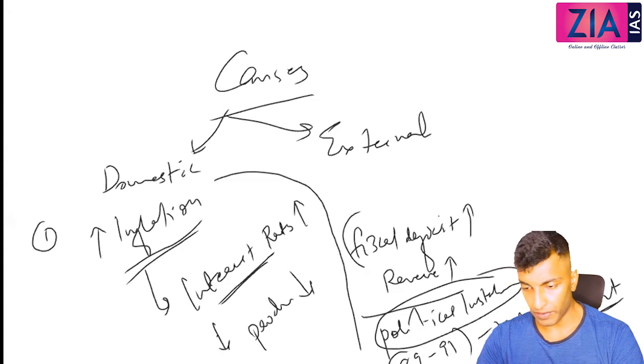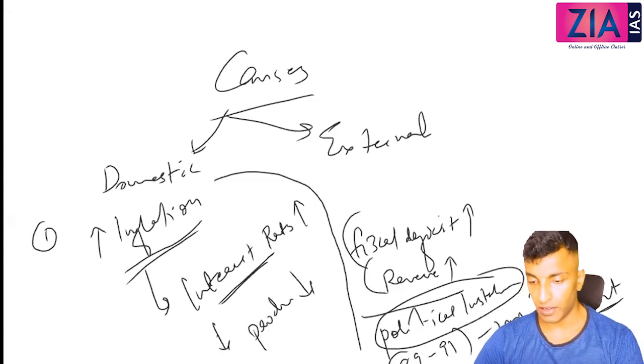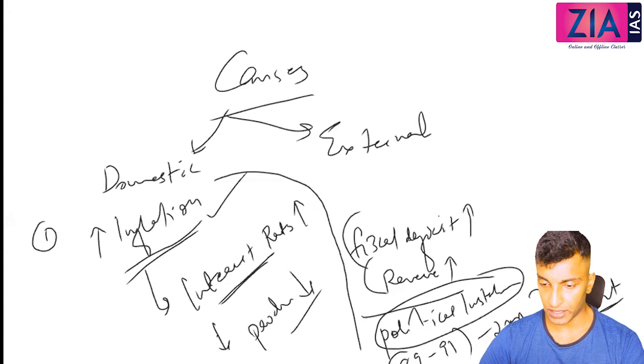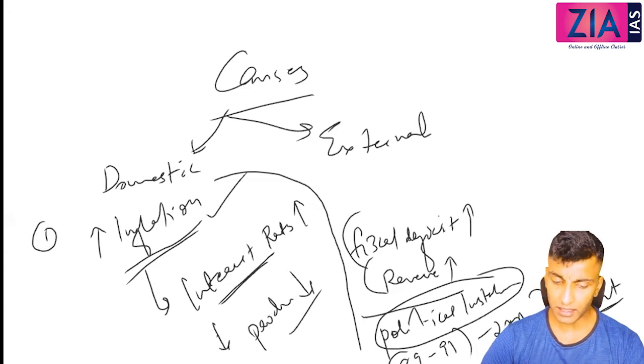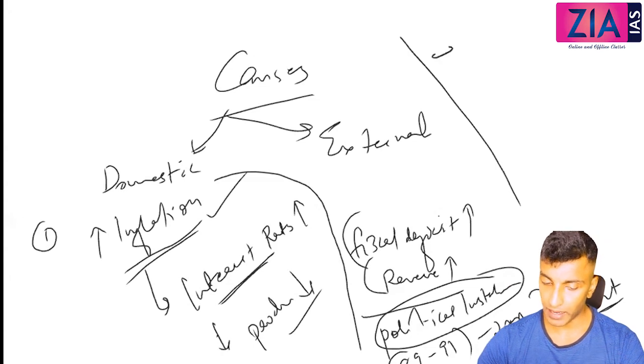High fiscal deficit, revenue deficit is the other reason. Inflation, because of that production has come down. These are the domestic reasons. When you talk about external reasons, mainly Gulf War.